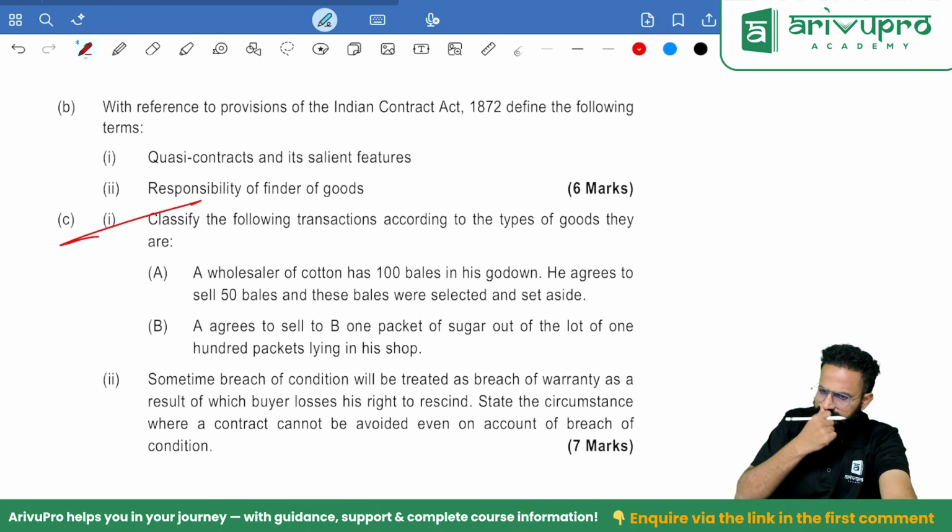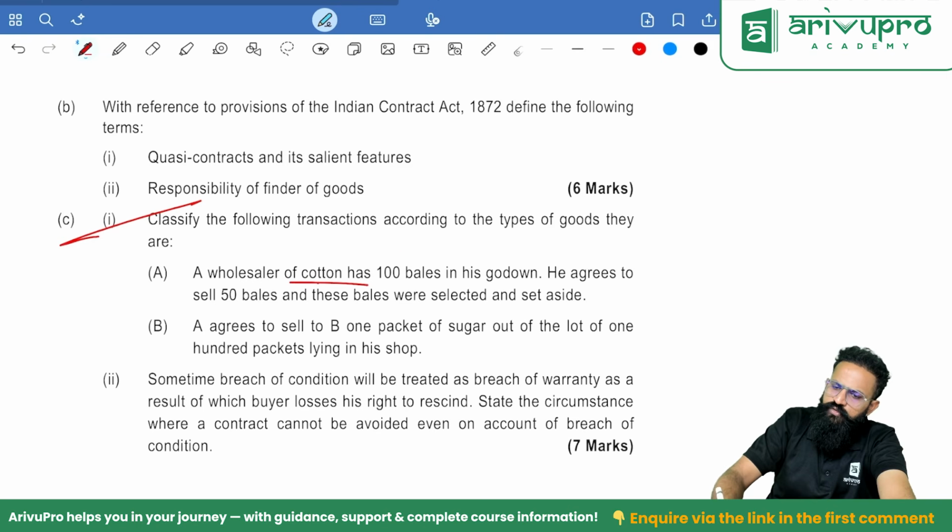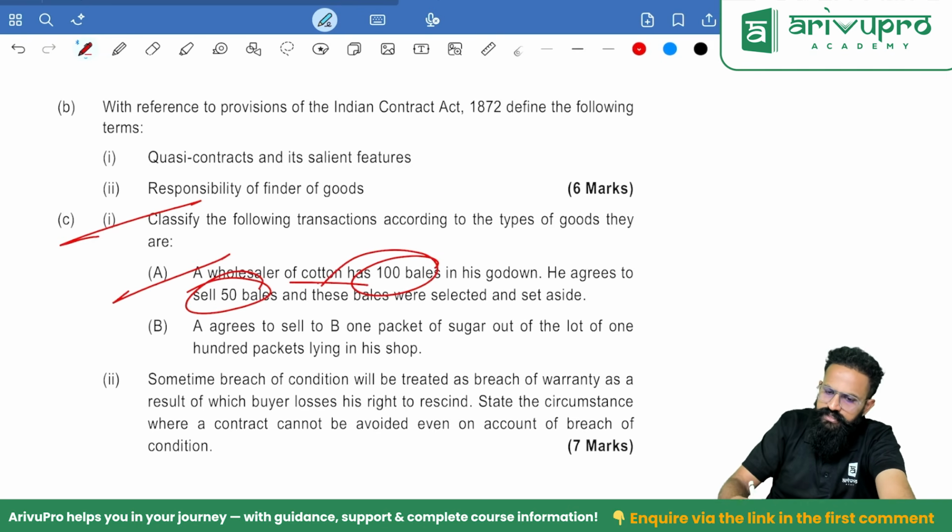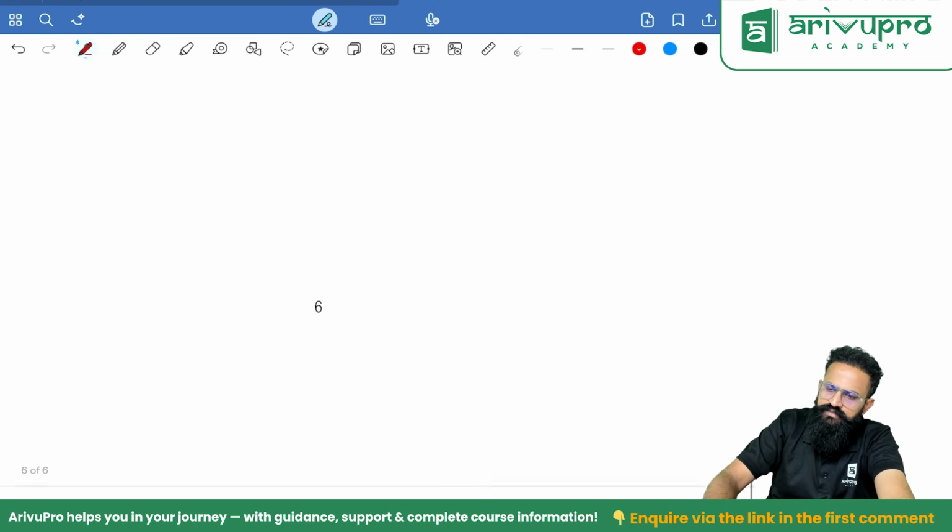Classify the following transactions according to the type of goods. A wholesaler, 100 bales, agrees to sell ascertained goods, existing goods. A agrees to sell 1 packet of sugar, unascertained goods. Done.